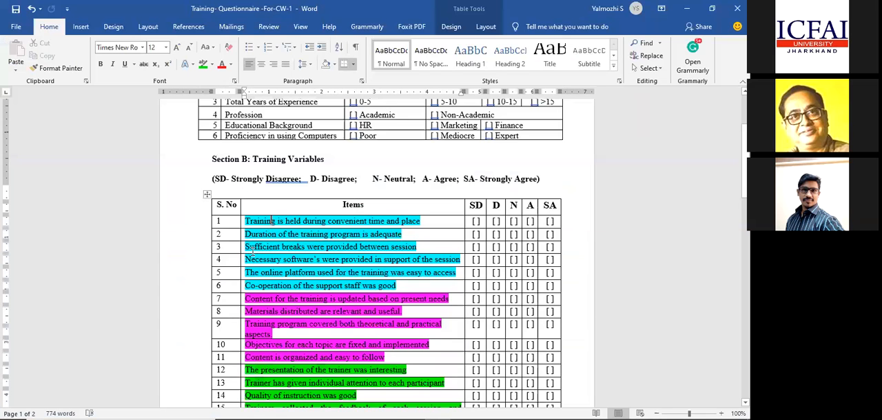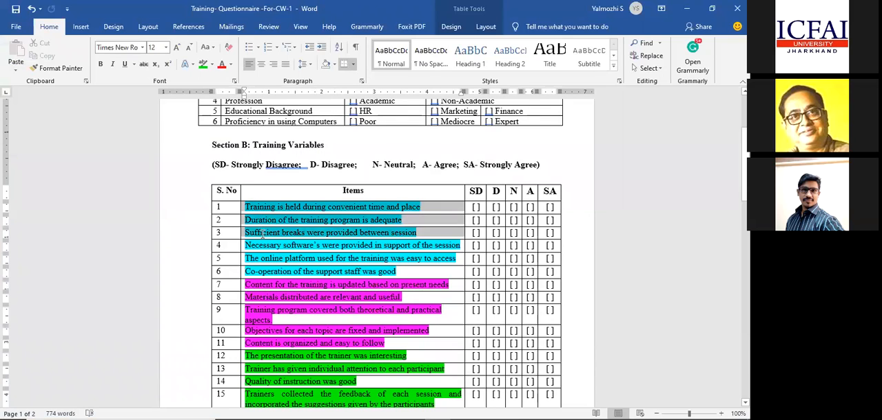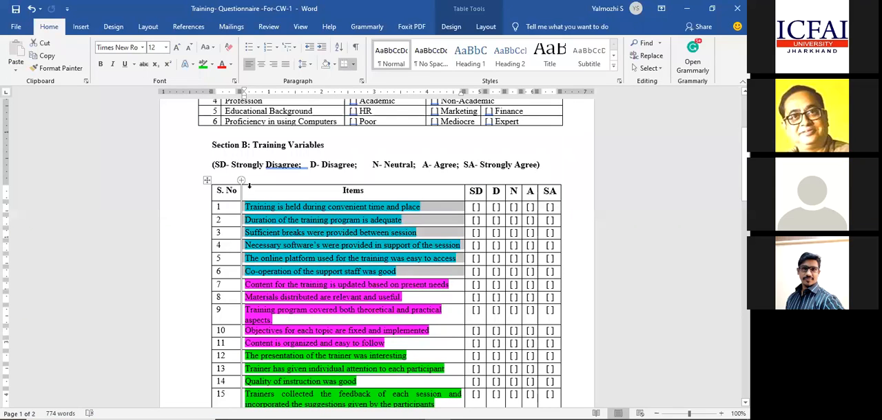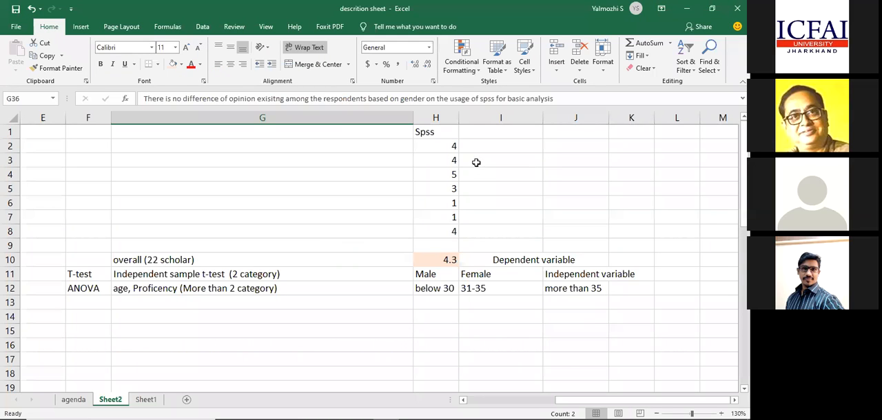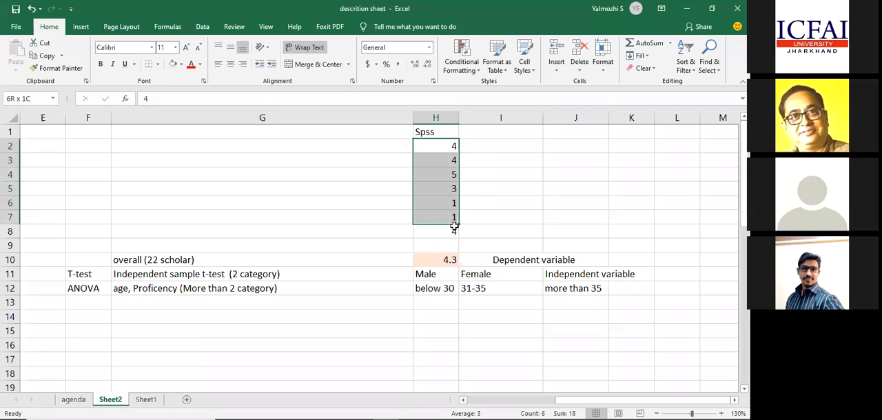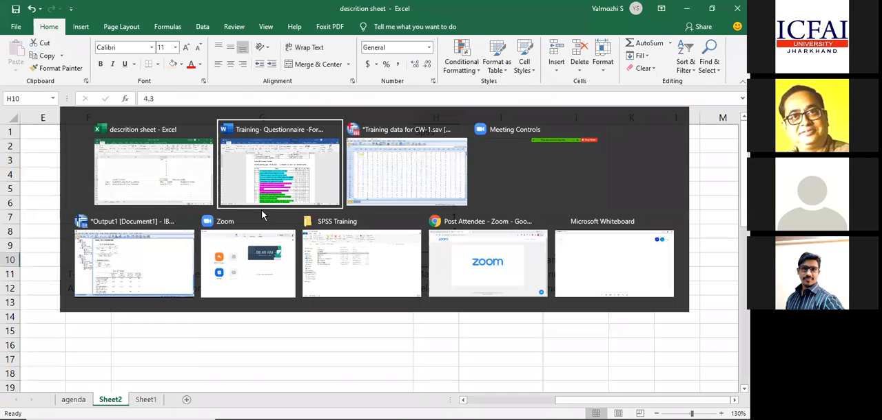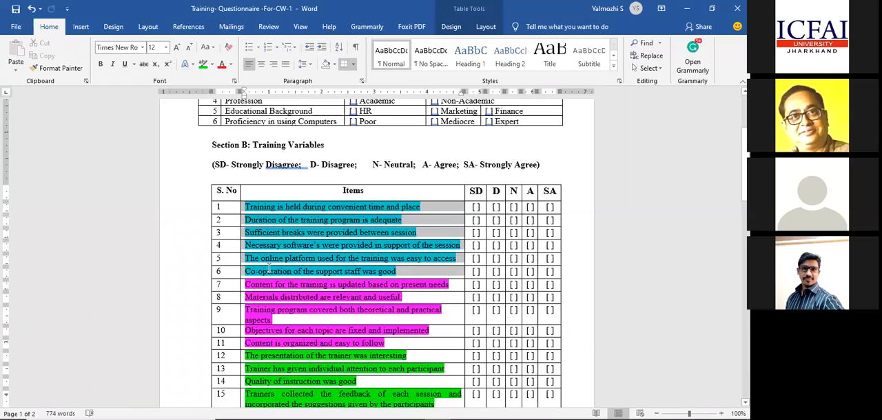See, what is this: training, duration, sufficient break, necessary software, online platform and cooperation? What is this called? Training environment. Now, for this training environment, if you look into my example, these are all the responses I got. I want to get the mean score. Similarly, I have different items measuring the training environment, for which I want to get a single score. I'll make a layman example.